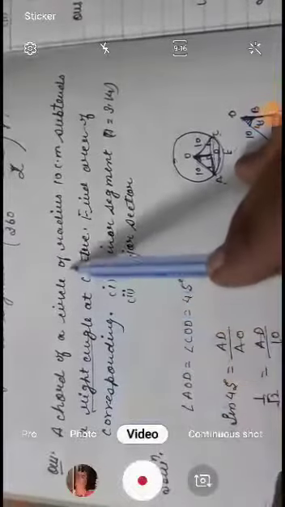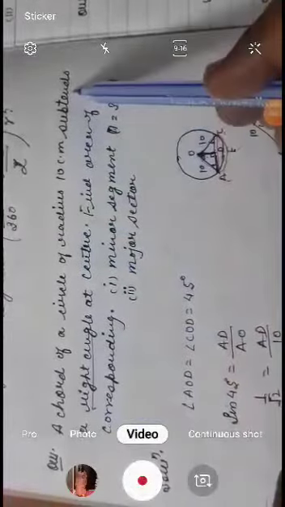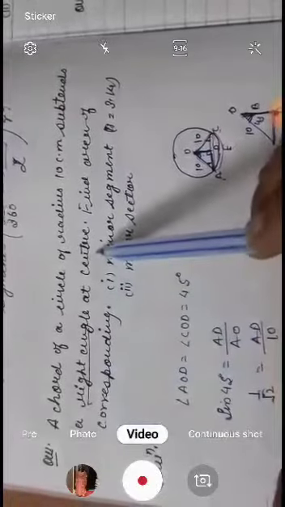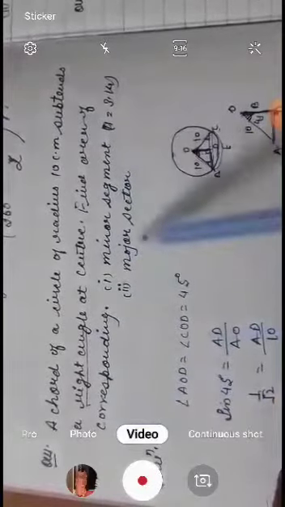The chord of a circle of radius 10 centimeters subtends a right angle at the center. Find the area of the corresponding minor segment and major segment. The value of pi is 3.14.